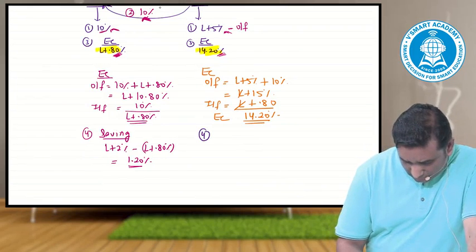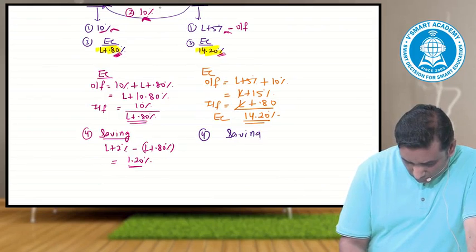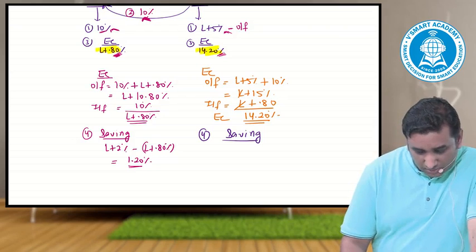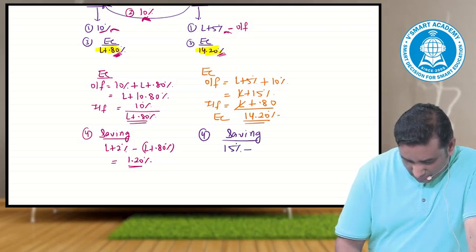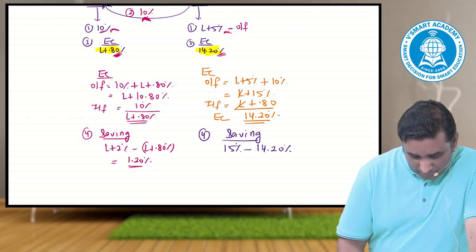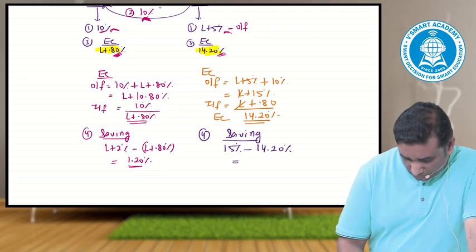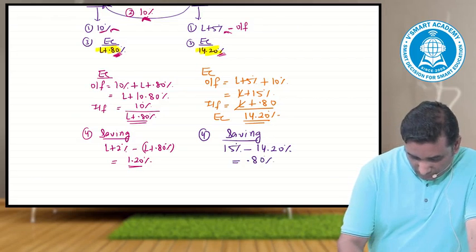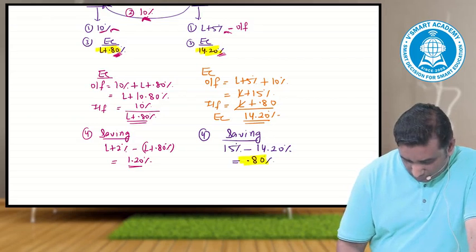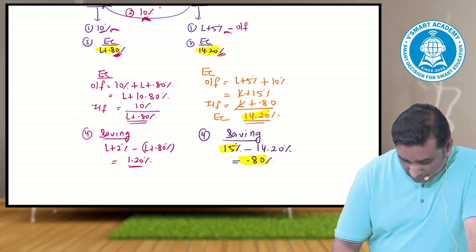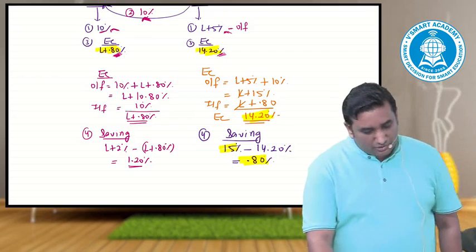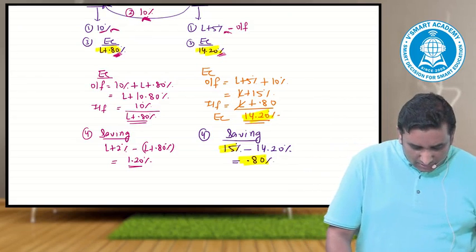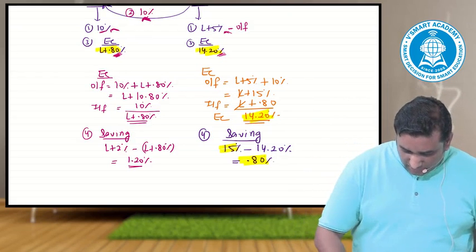If you go on your own, what was your cost? 15%. With this kind of arrangement, the cost comes to 14.2. Saving 0.8. If you go on your own, your cost would have been 15; with the swap, the effective cost comes out to 14.2. That means you've saved 0.8.